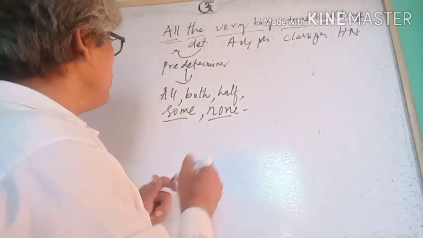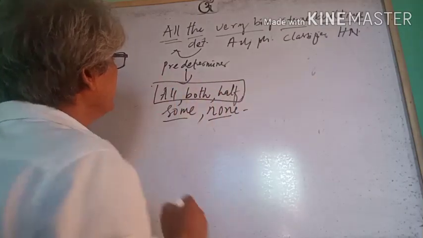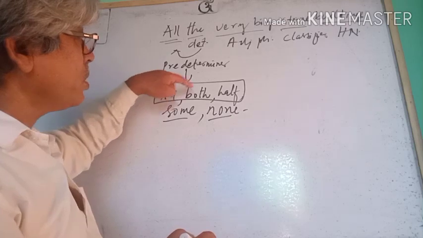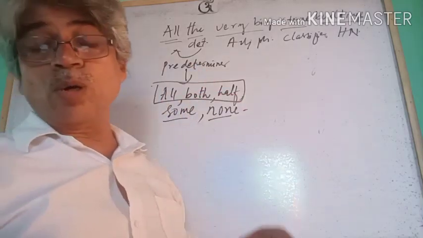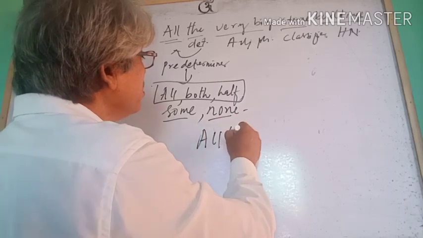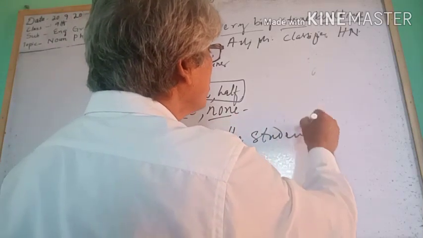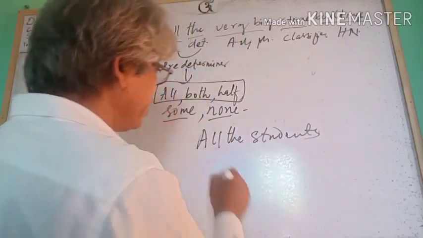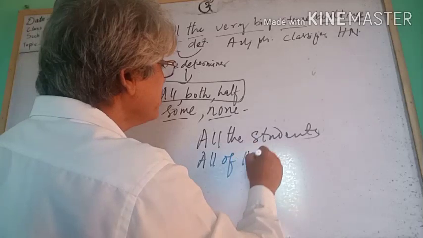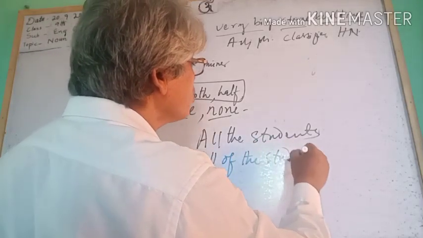So these are the main elements used as the predeterminer: all, both, half. They go before a noun. All the students, or we can write all of the students.